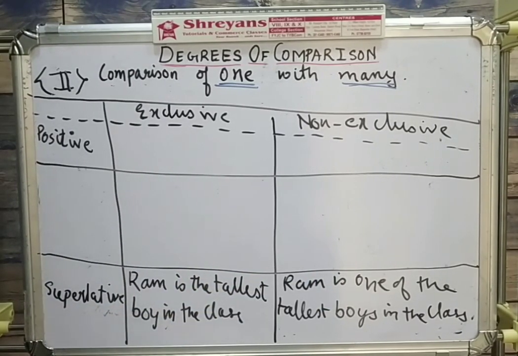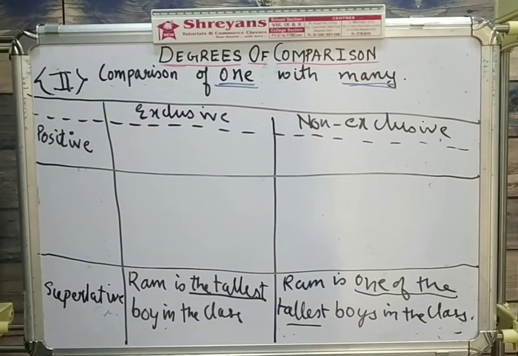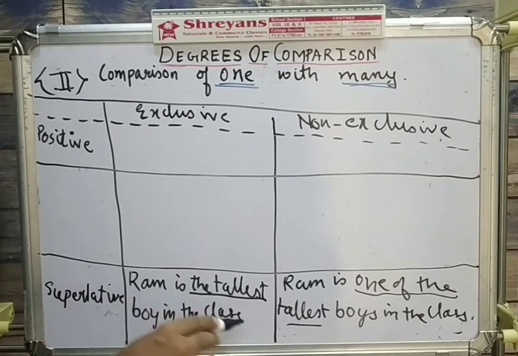So if we see both the sentences, there is a difference in both the sentences. Here I say Ram is the tallest. I say here Ram is one of the tallest. So what is the difference between the two sentences? Both, if you see, are in superlative form. The tallest, the tallest. So both are superlative degrees. But when I say Ram is the tallest boy in the class, it is a very clear message that I send that Ram सबसे लंबा लड़का है क्लास में. राम से लंबा पूरे क्लास में और कोई नहीं है.